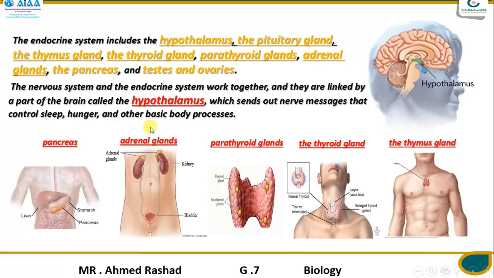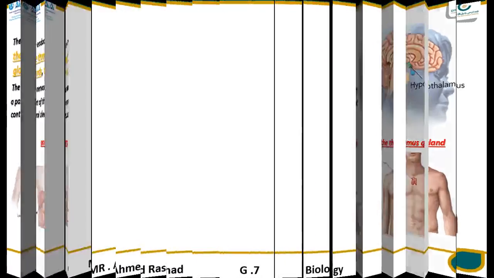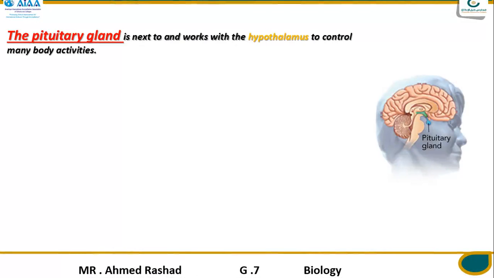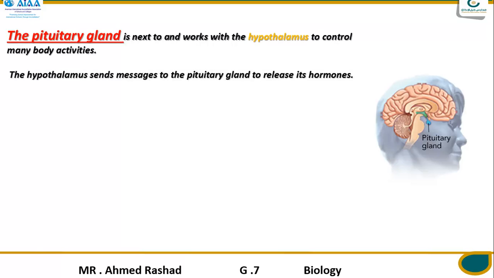So, talking deeply, the pituitary gland is next to work with the hypothalamus to control many body activities and processes. The hypothalamus sends messages to the pituitary glands to release its hormones, and those hormones affect the body activities.